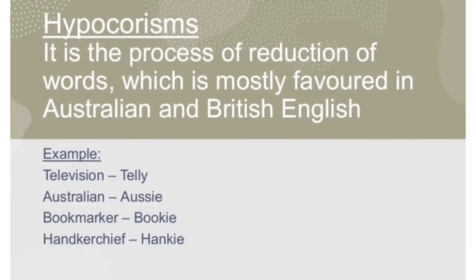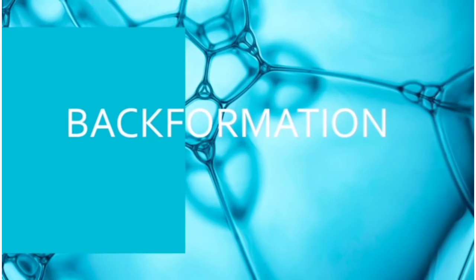Hypocorisms. It is the process of reduction of words, which is mostly favored in Australian and British English. For example, they call television telly, Australian Aussie, bookmaker bookie, and handkerchief hanky.